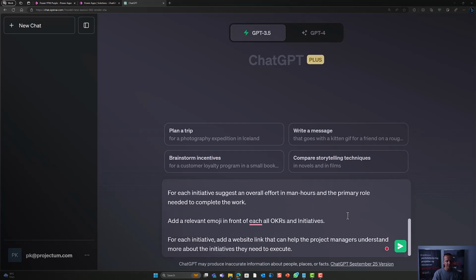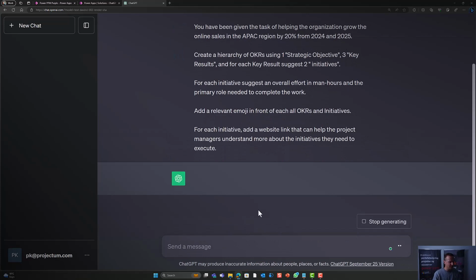And finally, just for the fun, add a relevant emoji and also, if possible, a link to where the project managers who will take over the initiatives work can learn more about the type of initiatives we're about to do. So lots of things happening, but let's just try and hit the push button.